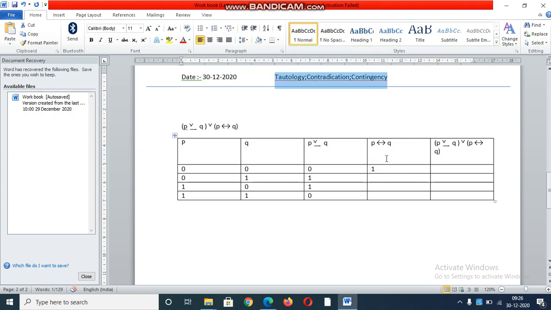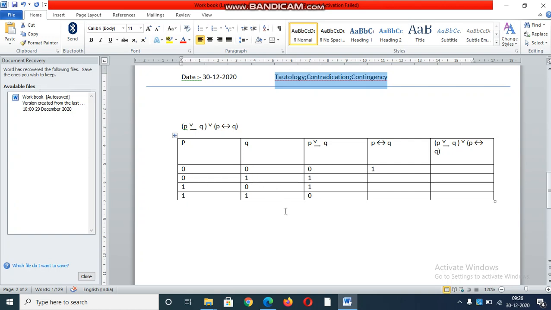For P biconditional Q, we know the output. You have to find out P biconditional Q, in the sense P implies Q conjunction Q implies P. First you have to do P implies Q. P implies Q in the sense, what does it come? For this one: 1, 1, 0, 1. Next Q implies P: 1, 0, 1, 1.